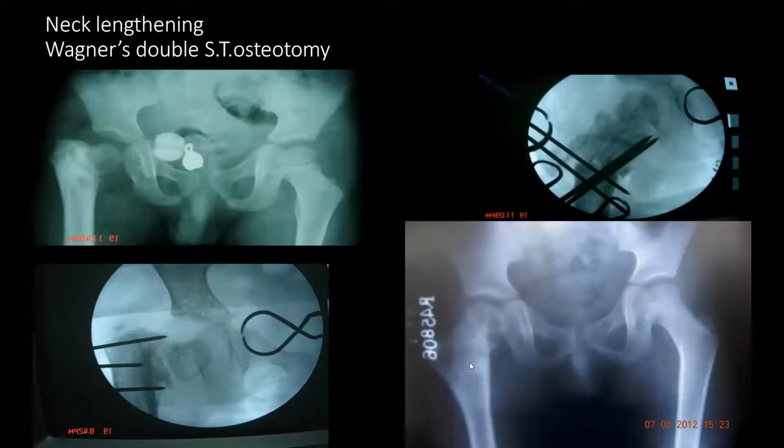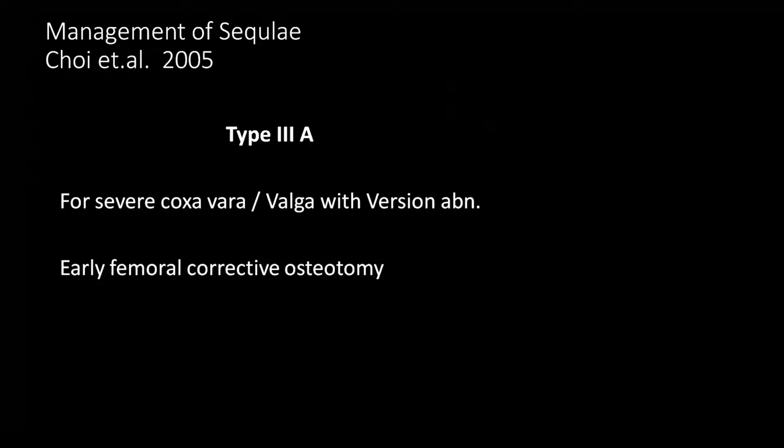Now come to the Choi type 3. In Choi type 3A, as I told you that there is version abnormality, either anteversion or retroversion, which may be associated with either coxa vera or coxa valga. To correct this abnormality, we have to do the femoral osteotomy.